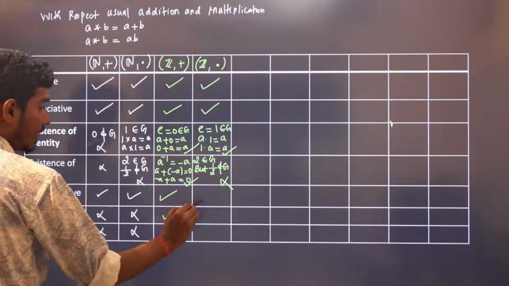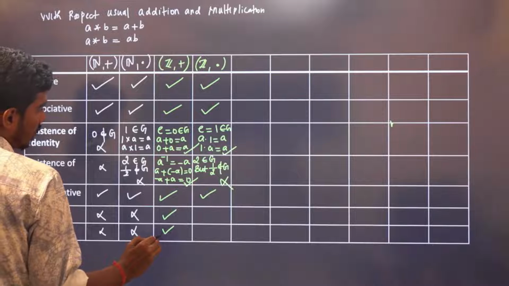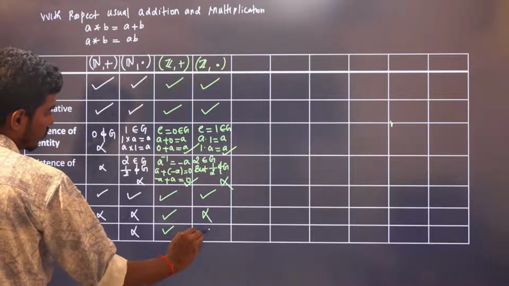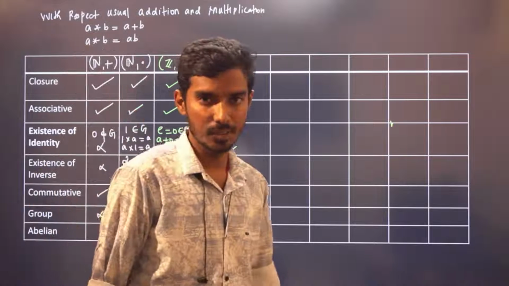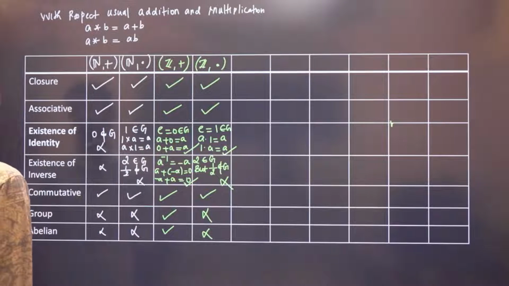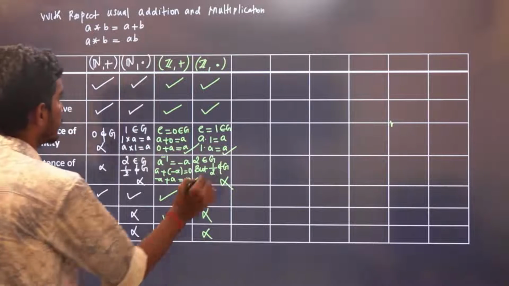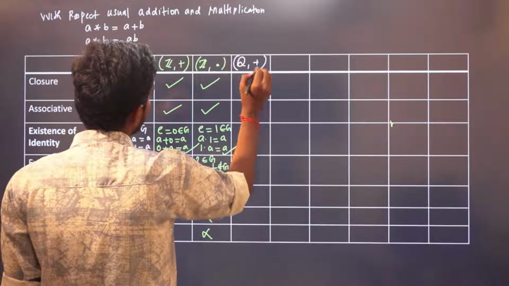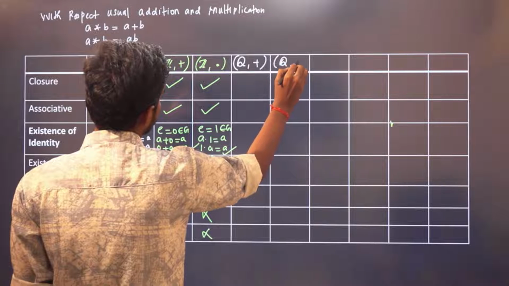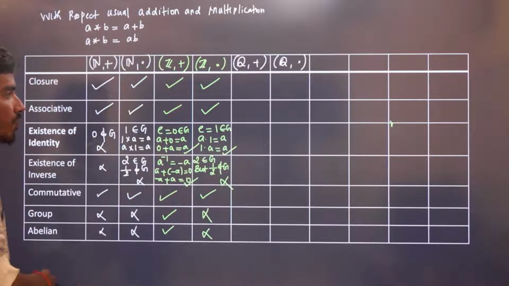So therefore, it is commutative, right? But it is not a group, and it is not an abelian group, because the inverse does not exist. Okay. Now we'll move on to rational numbers with respect to addition and rational numbers with respect to multiplication.